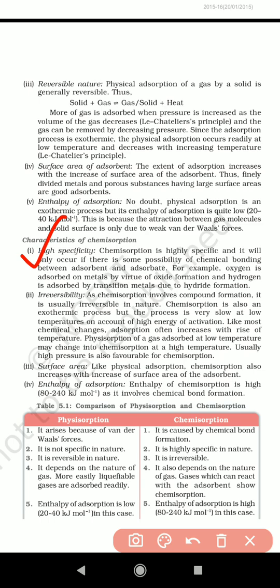So specificity is higher for these components, chemical adsorption, chemisorption.